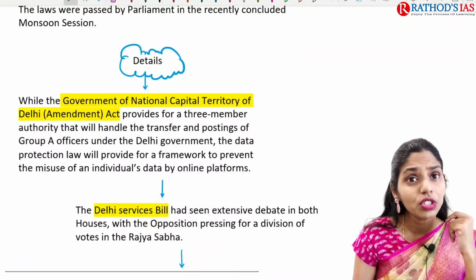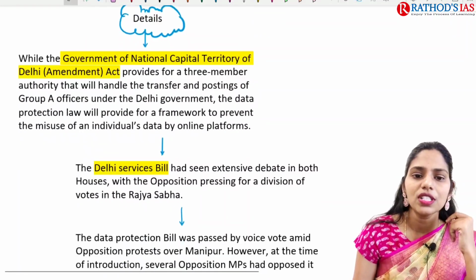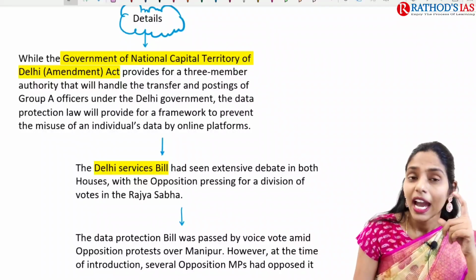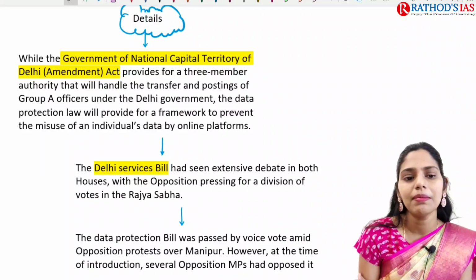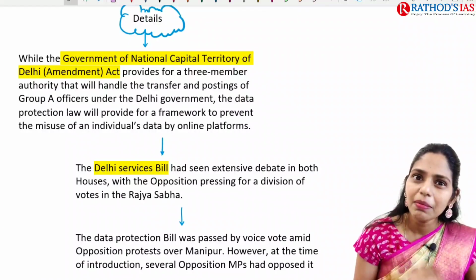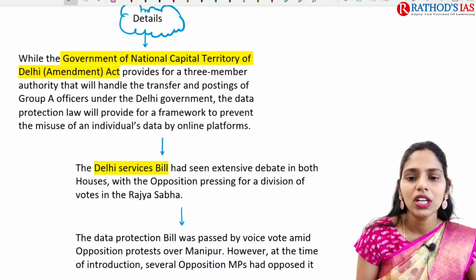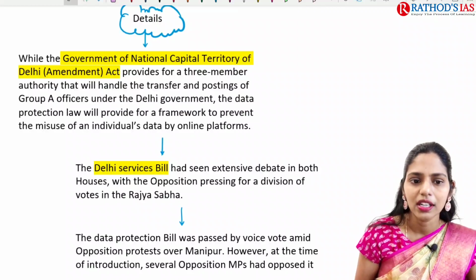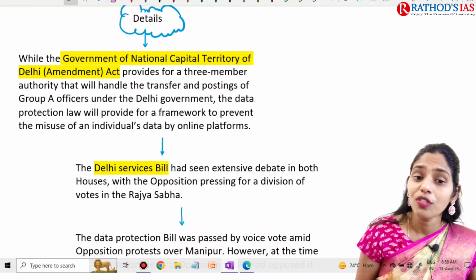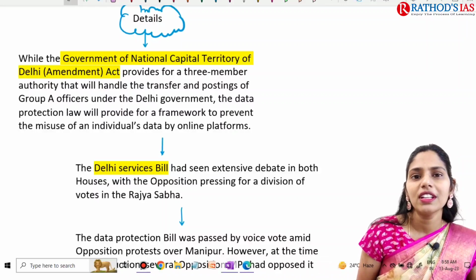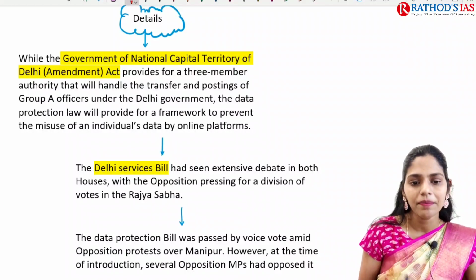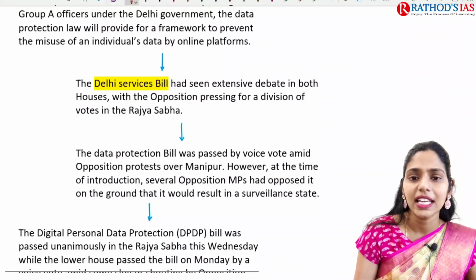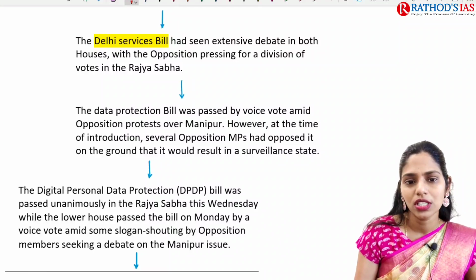Now let us see which those laws are. The first one is the Government of National Capital Territory of Delhi Amendment Act, which provides a 3-member authority. This 3-member authority will handle the transfer and postings of Group A officers under the Delhi government. And this one is the Data Protection Law, which provides the framework to prevent the misuse of individual personal data on online platforms. This bill saw extensive debate in both houses as well.